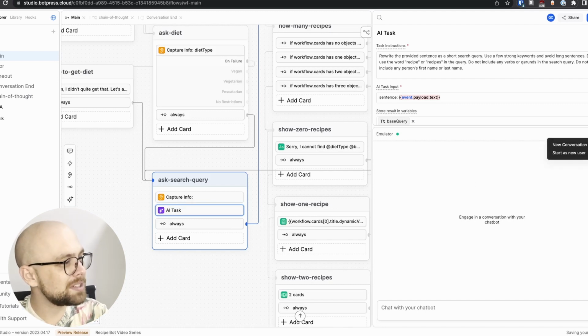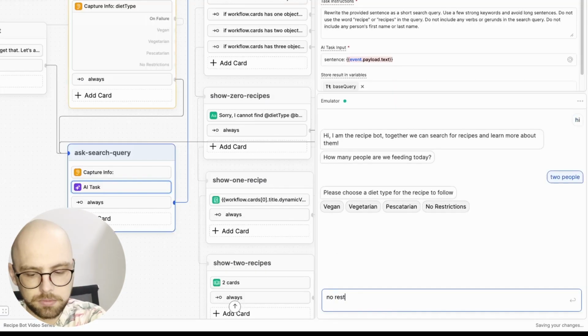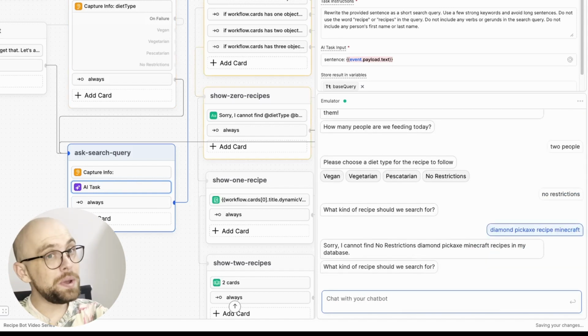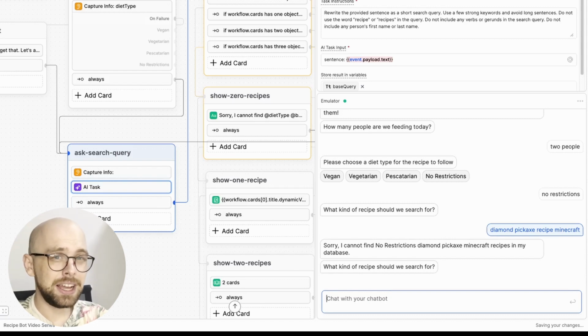We'll start a new conversation. We asked our recipe bot for a recipe, but it's not really the kind of recipe this bot is designed to know. It's a recipe for Minecraft where our database is full of food recipes. We need to make the AI understand the difference between something that is in the domain of our database and